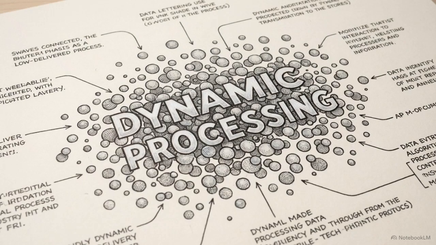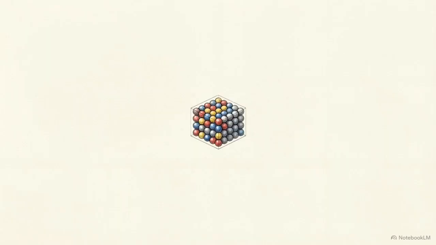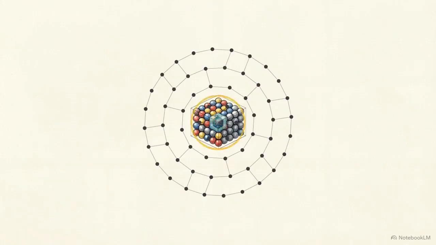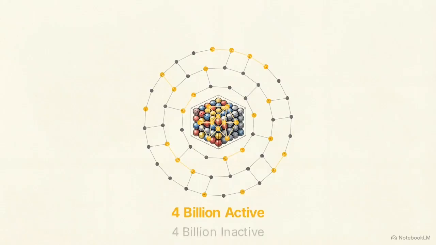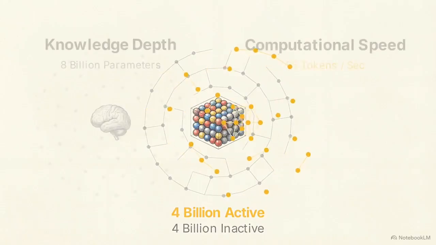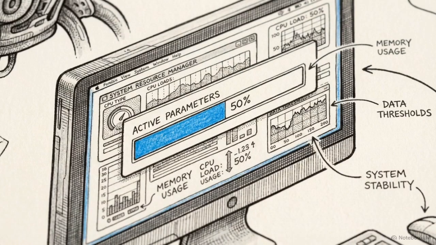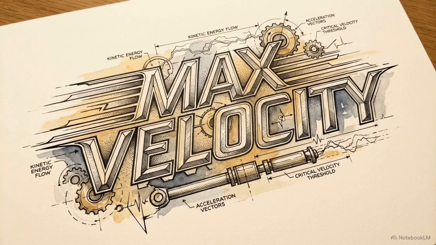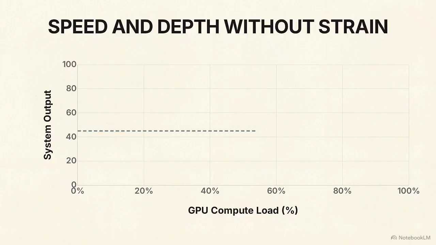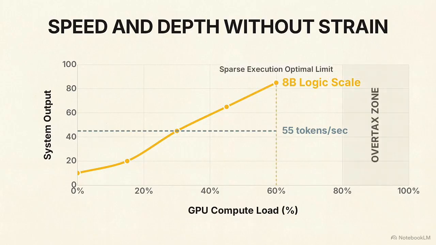While the full 8 billion parameters are stored in memory, they are not all used at the same time. When a query is processed, the model activates only the 4 billion parameters most relevant to the question. The remaining half stays inactive. This sparse routing allows the model to retain the knowledge depth of an 8 billion parameter system while maintaining the fast computational speed of a much smaller model. Because only half the network is being actively computed, the model can generate 55 tokens per second on local hardware. Sparse architecture balances the conflict between speed and intelligence, allowing for deeper logic without overtaxing the GPU.